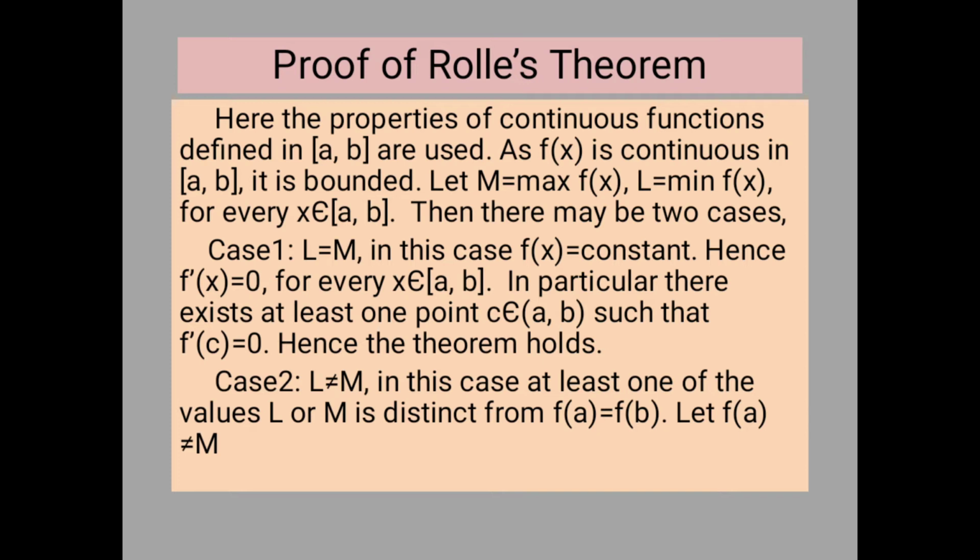In that case, f(x) reduces to a constant, since there is no variation of f(x) in the closed interval [a, b]. f(x) becomes constant, so its derivative is also 0. f'(x) is 0, so f'(c) is 0 where c lies between a and b.